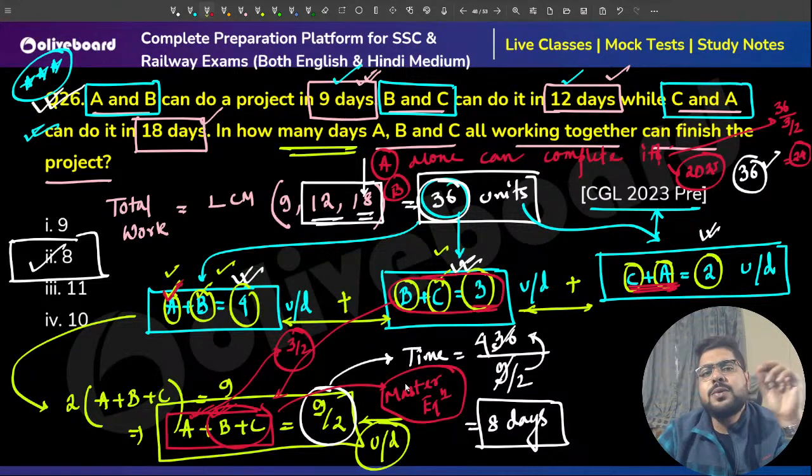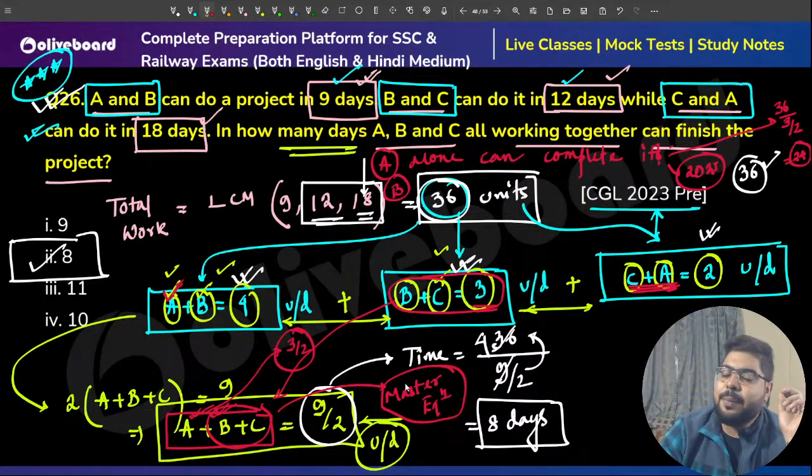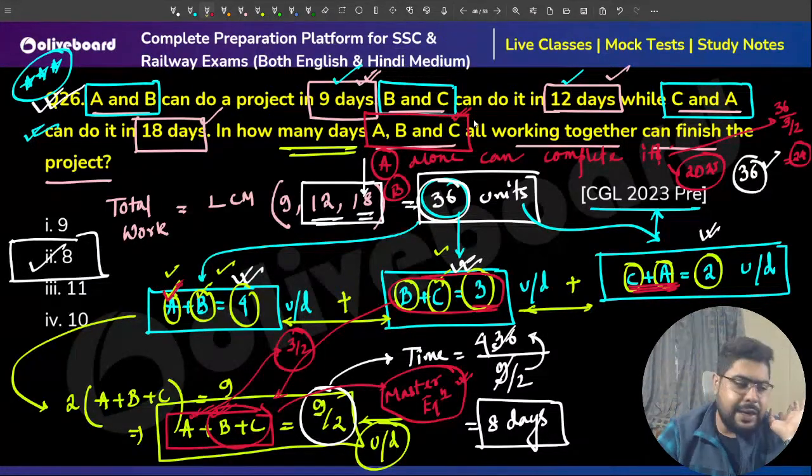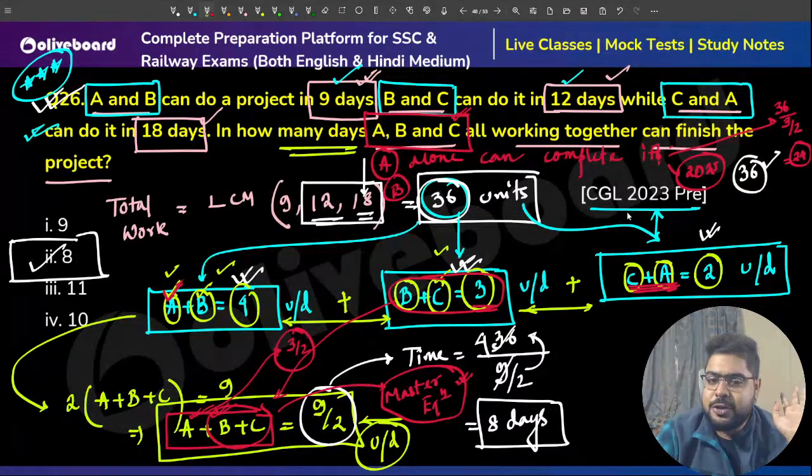From here you just need to keep on subtracting the other equations one by one to get whatever information you need. Over here, they are asking the question based on this master equation only. But they might make you do another step on another line, so you should be ready to do that.